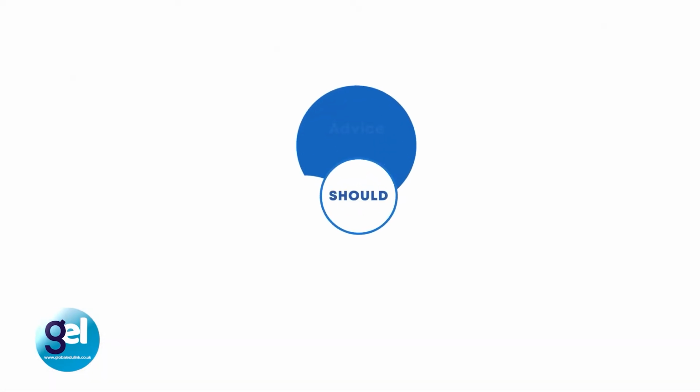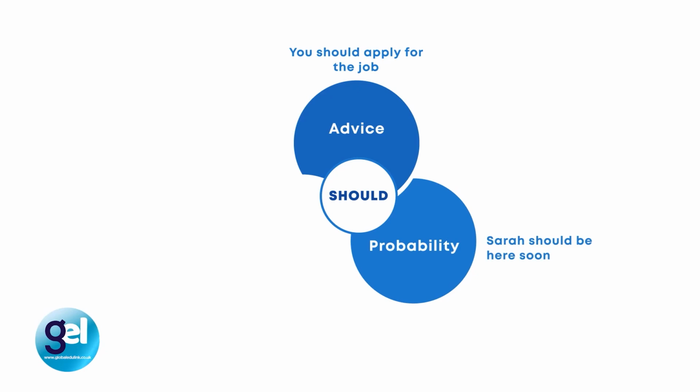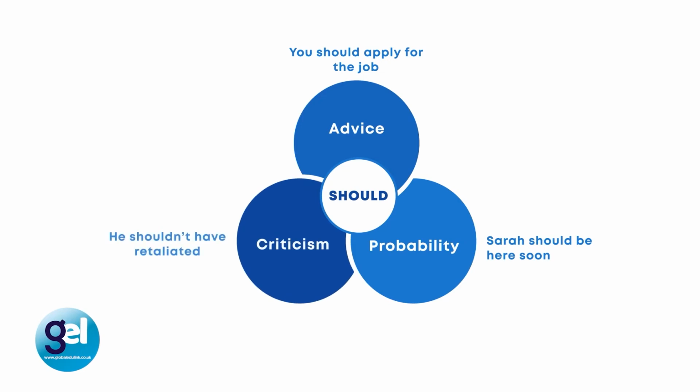Another modal verb is should. So how can we use should? We can use should for advice. You should apply for the job. We could also use it for probability. Sarah should be here soon. And we could also use it for criticism. He shouldn't have retaliated.